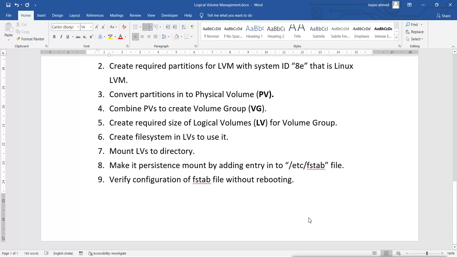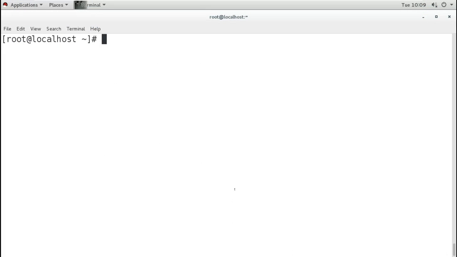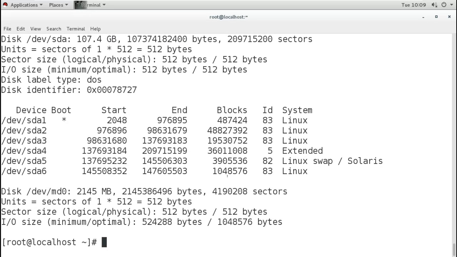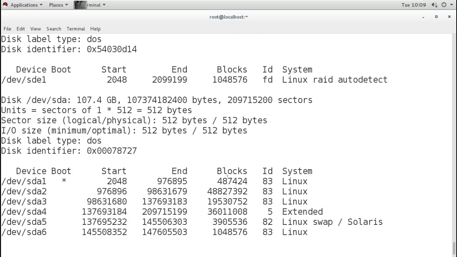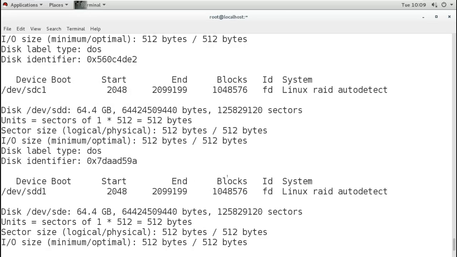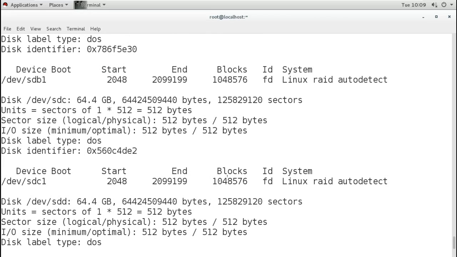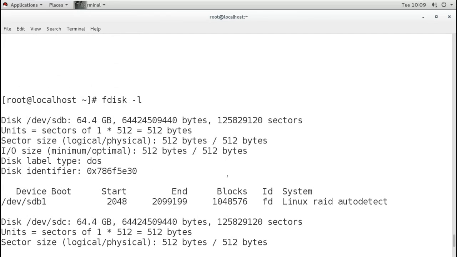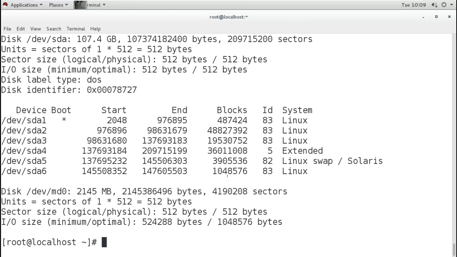Okay, so let's see how we can do this in our machine. So this is our machine, and here I have added multiple partitions: SDA1, SDA2, SDA3. We have SDA, SDB, SDC. So I have different hard disks.